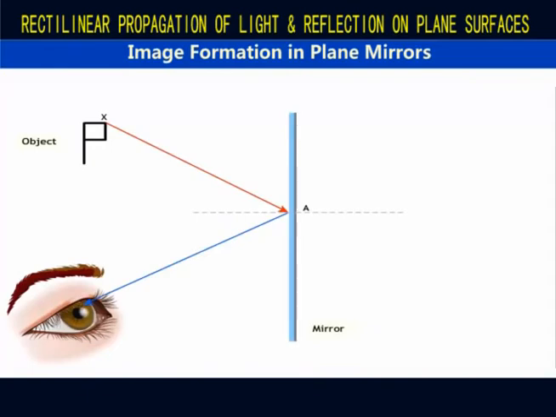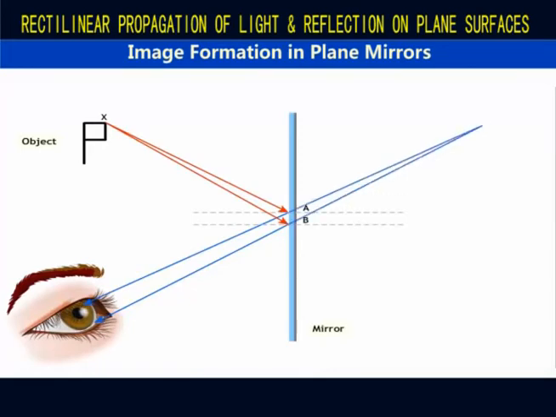From the same point X on the object, another light ray is incident on the mirror at point B, and the reflected ray travels to the eye. The two reflected rays from A and B are divergent. When extended beyond the mirror, these rays meet at X prime. Therefore, the image of point X on the object is formed at X prime.